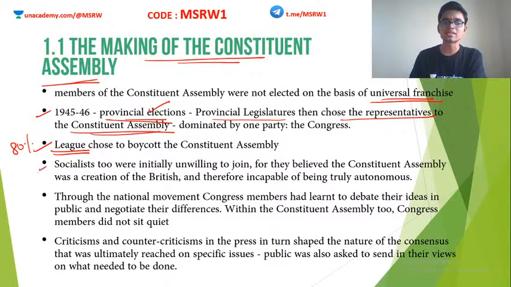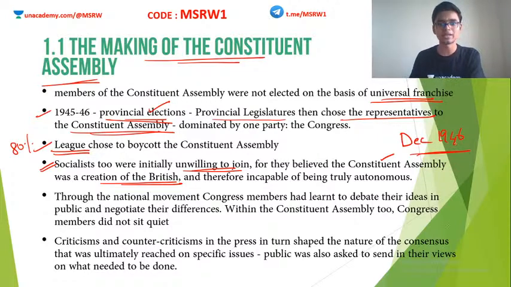The socialists too were initially unwilling to join. Why? Because the socialists thought that the Constituent Assembly was a creation of Britain. Remember, this Constituent Assembly was created in December 1946. The first sitting was in December 1946, and the British were still ruling India.